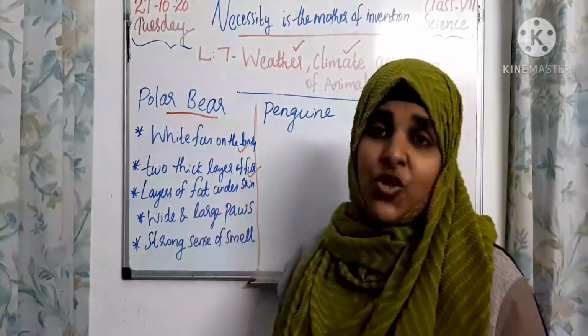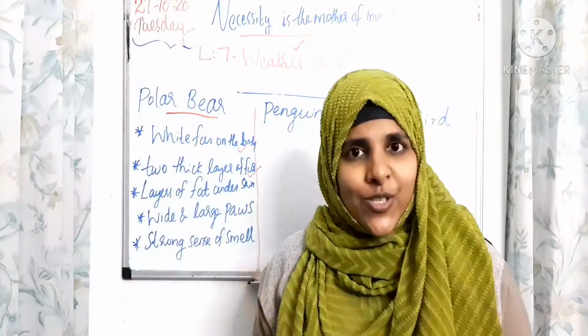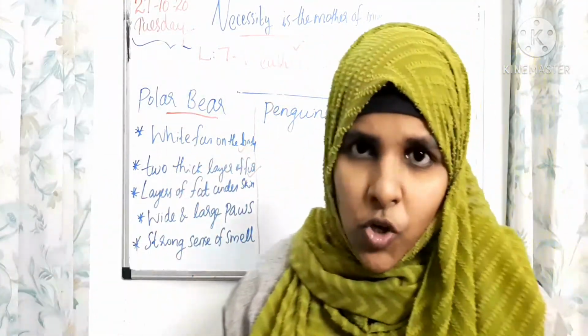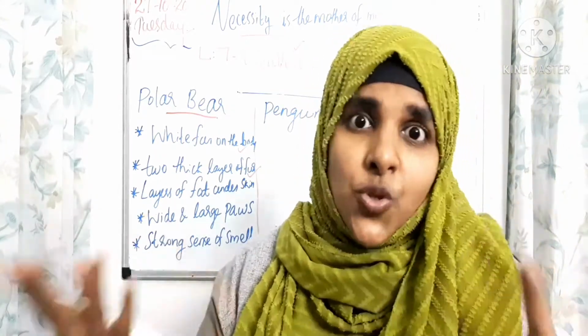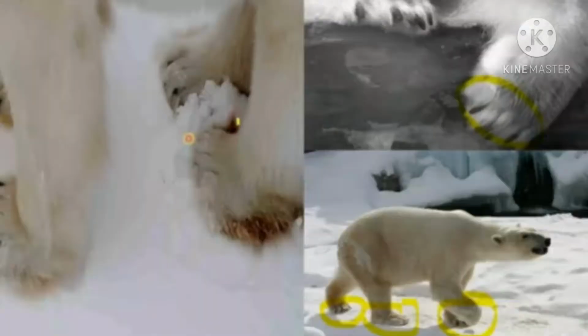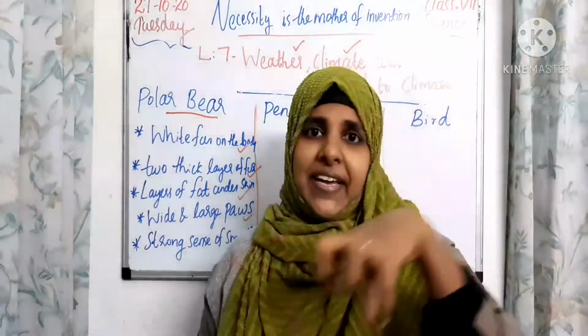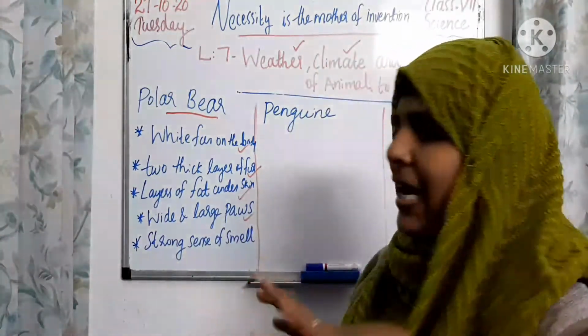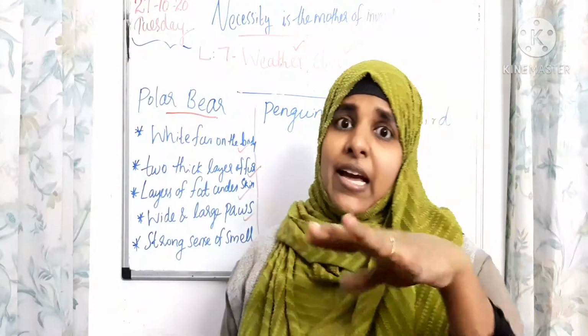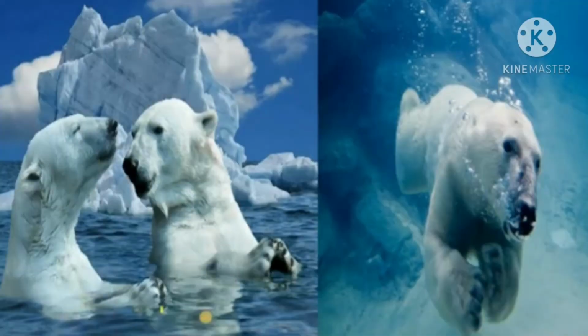Okay. They have layers of fat under the skin. It also helps them to protect from the extreme cold, and the body is insulated. Right. It has wide and large paws. It helps them to walk easily in the snow and also to catch prey easily. Wide and large paws also help them to swim in the water, right? This polar bear is a very good swimmer also.